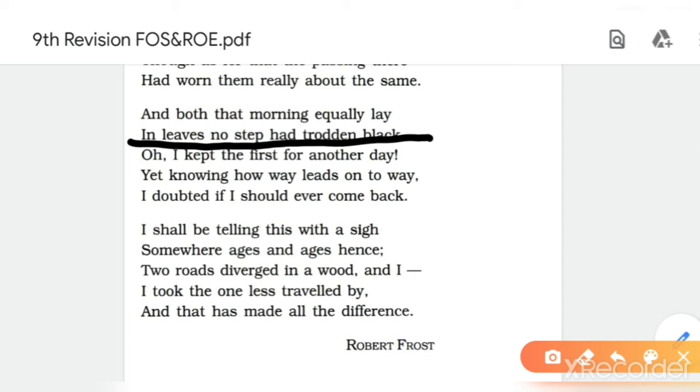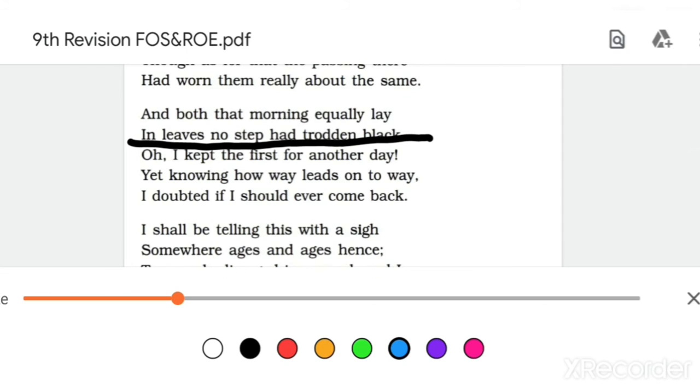Not that one. Next line is, yet knowing how way leads on to way. Here personification is also there, because way is given the human quality of leading. Okay, and it is repetition also, because the word way is repeated here.